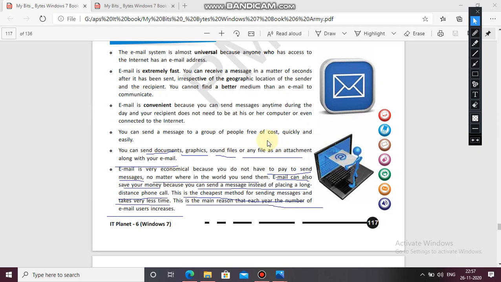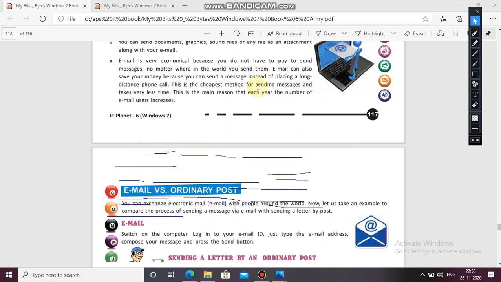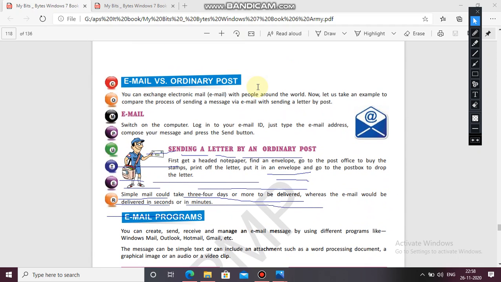A phone call can cut out in between and you cannot show things on it, but with an email you can show whatever you have, like documents. If you want to send documents and he wants to see them, you can easily send them. Information you can send through email, which is a very good service.